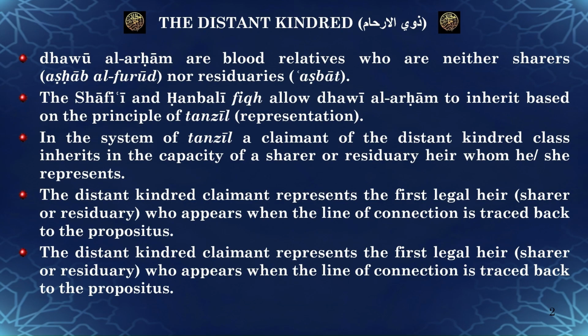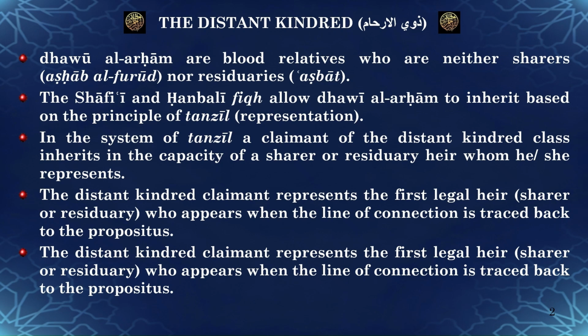As we have already mentioned, the Dhawu al-Arham are blood relatives who are neither sharers, ashab al-furud, nor residuaries, asbat. The system of inheritance used by the Shāfiʿī and Hanbalī Fiqh amongst the distant kindred is based on the principle of tanzil, meaning representation, which we shall see in operation with examples. Those Maliki jurists who allow the distant kindred to inherit also follow this system of tanzil.